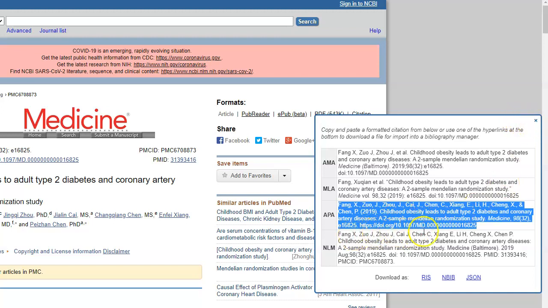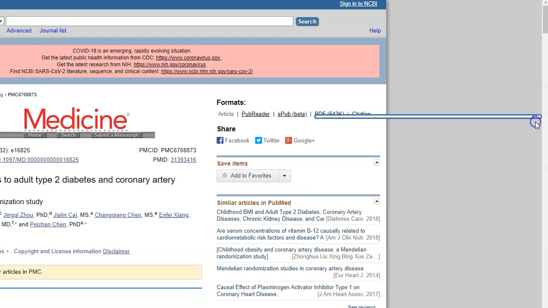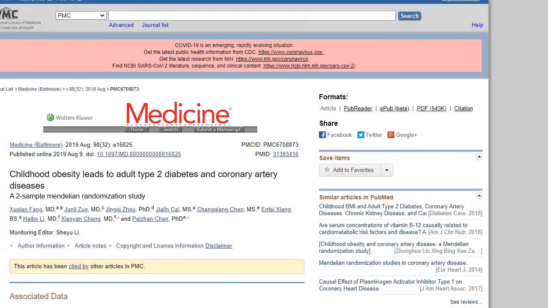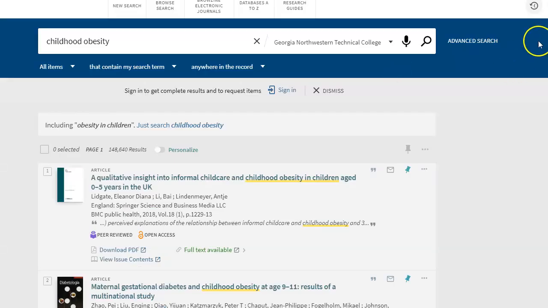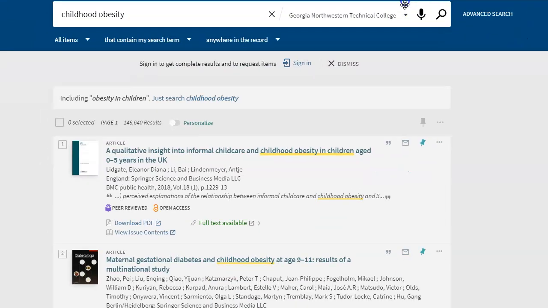All right. Notice that it's got a database number, so I don't need to add retrieval information. Anytime you've got an article that has a database number, you don't need to worry about adding retrieval information. That takes the place of it. All right, I'm going to go back and see if I can find maybe another article that we can take a look at from the original sources that I found.